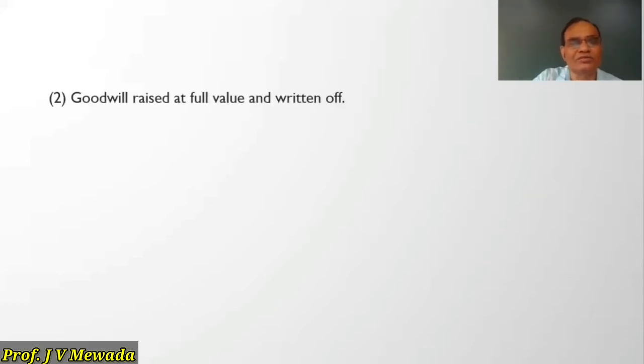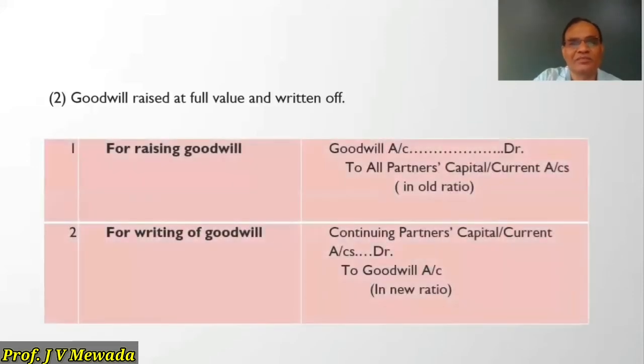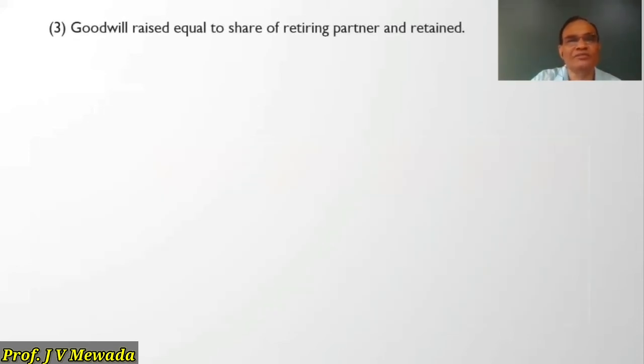Now, second, goodwill is raised at full value and written off. Here the goodwill is raised as in case 1, goodwill account debit to all partners' capital or current account. But now the continuing partners do not want to show this goodwill in the balance sheet. So they will write off the goodwill in the new ratio. So the entry will be continuing partners' capital or current account debit to goodwill account. So this is the second treatment. Now we'll see the third one.